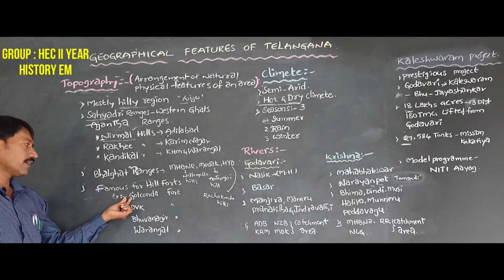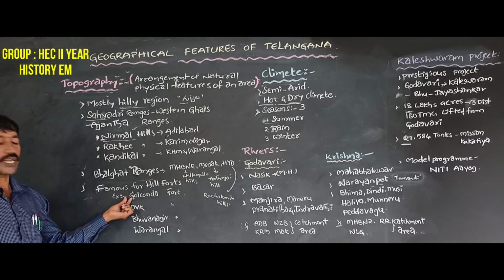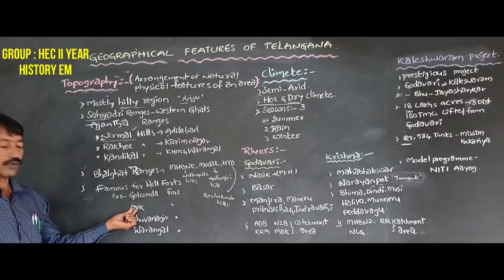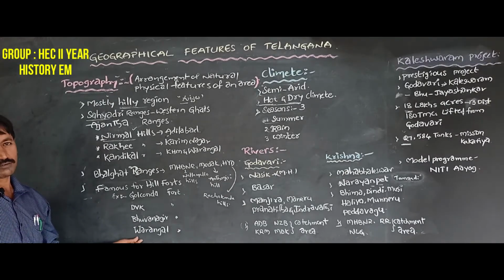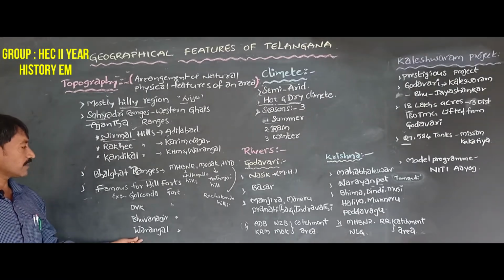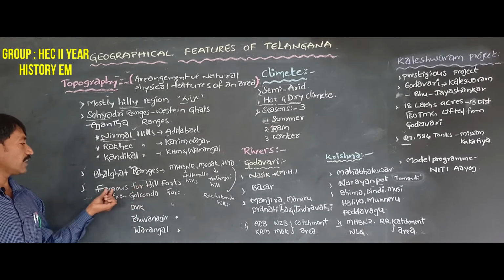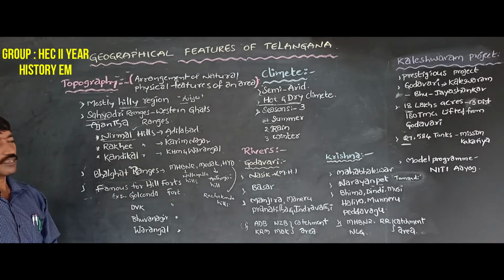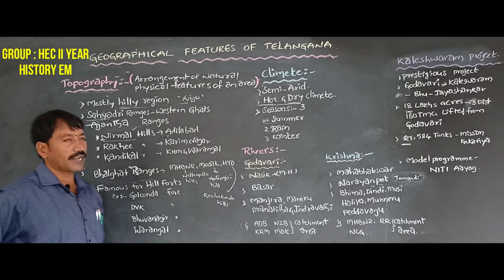For example, Golconda Fort, the capital of the Qutub Shahi rulers, and Devarakonda Fort, Bhuvanagiri Fort and Warangal Fort. Warangal Fort was the main administrative centre of the Kakatiyas. These famous forts are located on the Balghat range hills. So this is the information about the topography of Telangana.